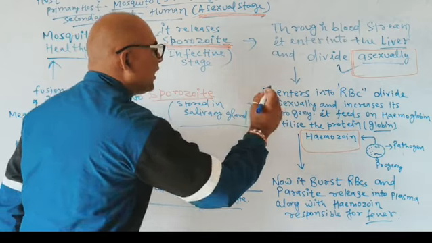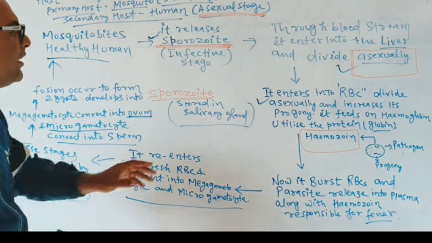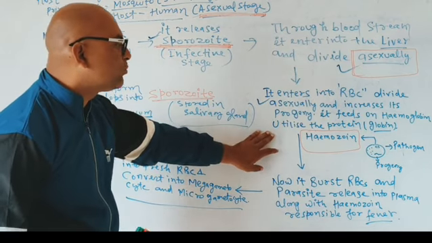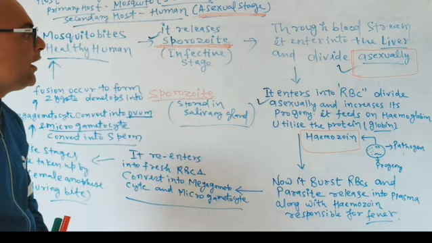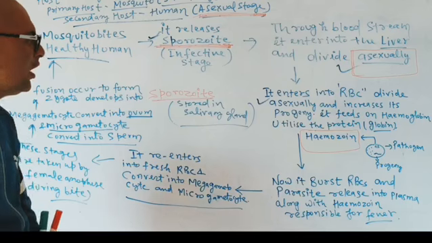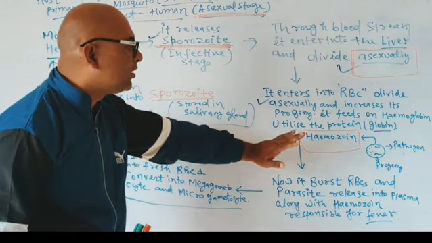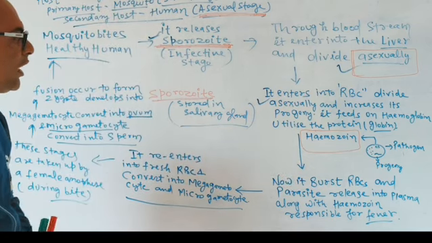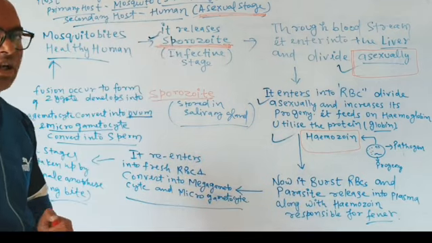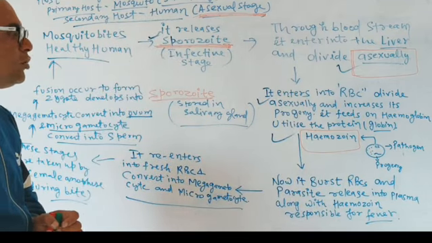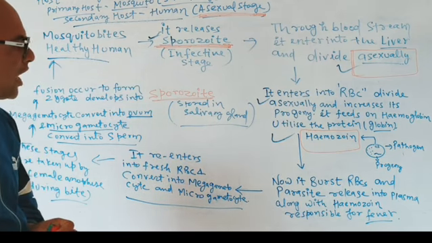In the RBC and in the liver cell, both asexual divisions occur and increase its progeny. This progeny feeds upon hemoglobin, utilizes the protein globin, and after the bursting of the RBC, a very toxic chemical is released by the rupture of the RBC, known as Haemozoin. A frequently asked question: is Haemozoin released after bursting of the liver cell or RBC? The answer is that Haemozoin is released after the bursting of RBC.